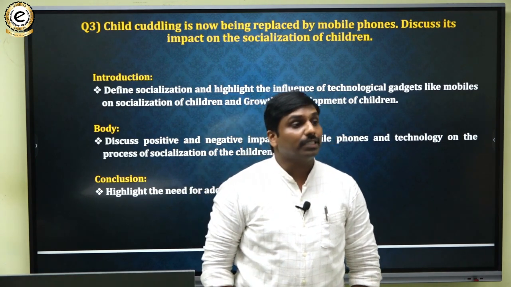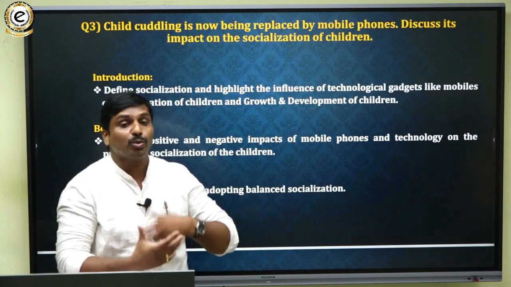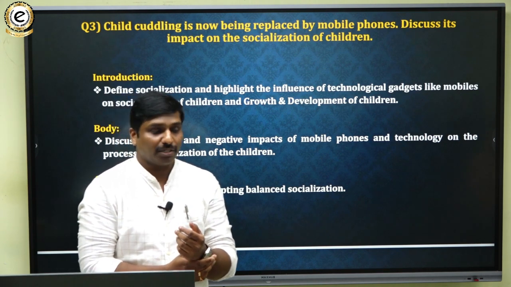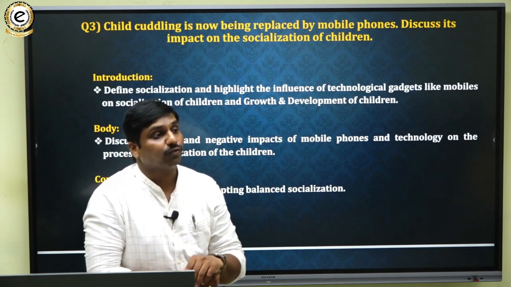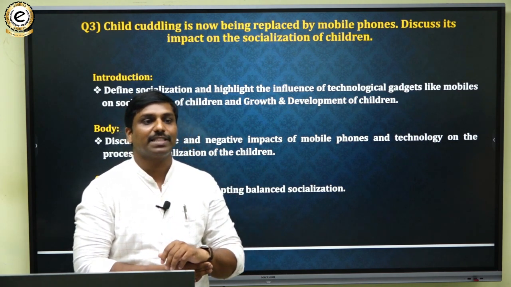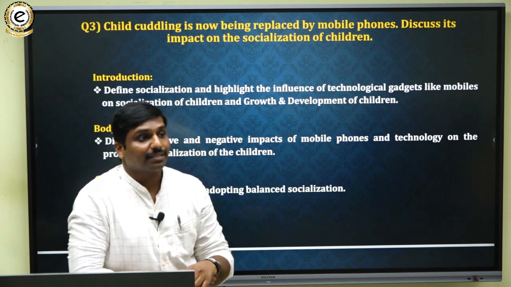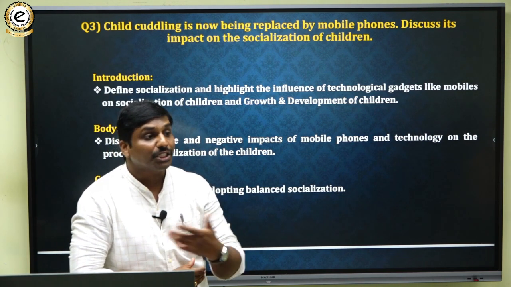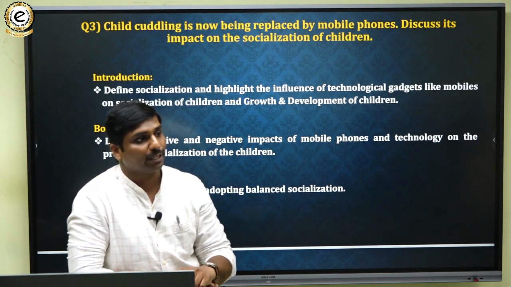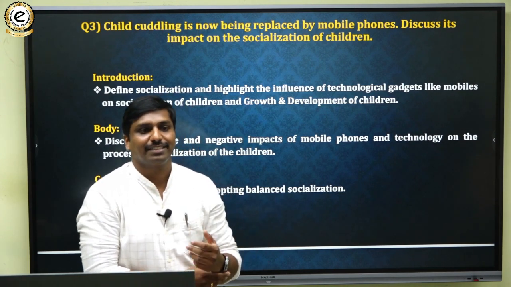Earlier in society, parents used to spend more time with their children. Now the parents are busy with their work. As there is a rise in dual employment in homes, both mother and father are going for employment.